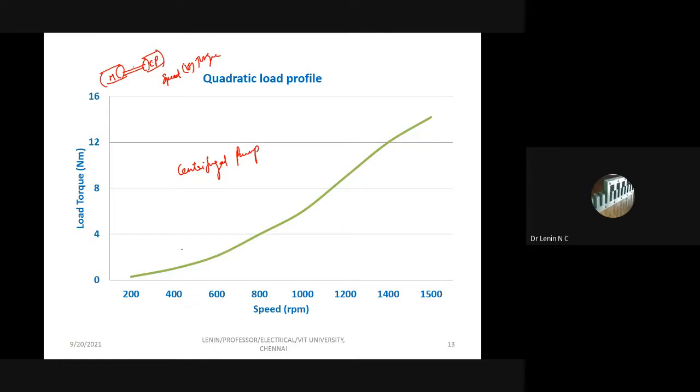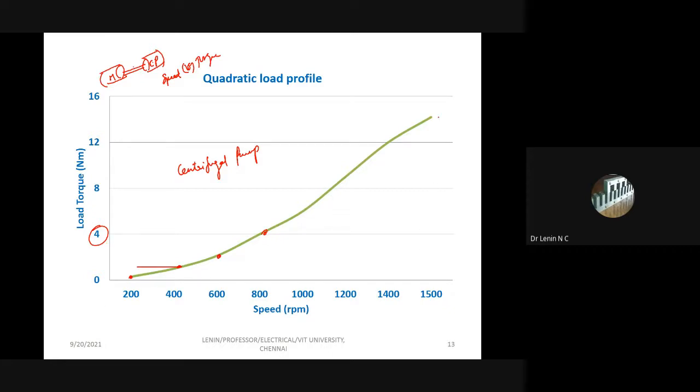That is what I have drawn here. For each and every speed, I measure the required torque. Suppose my pump rotates at 800 RPM, the required torque is approximately 4 Newton meter. That means my motor needs to deliver at least some 10% more than that, then only is it possible to deliver the required mechanical power to operate the pump.